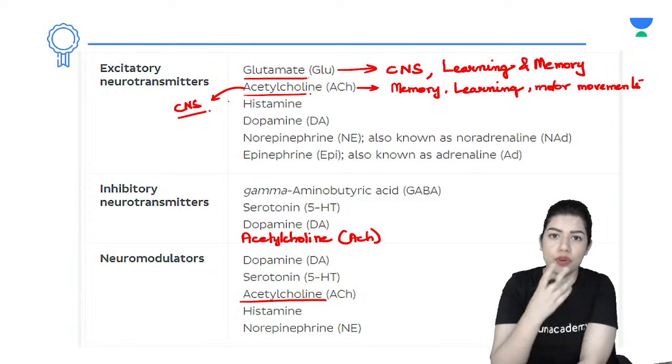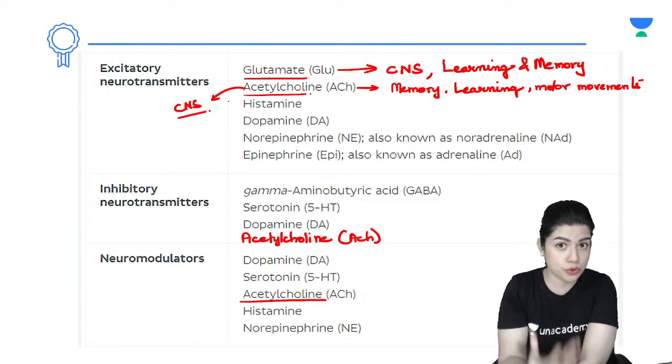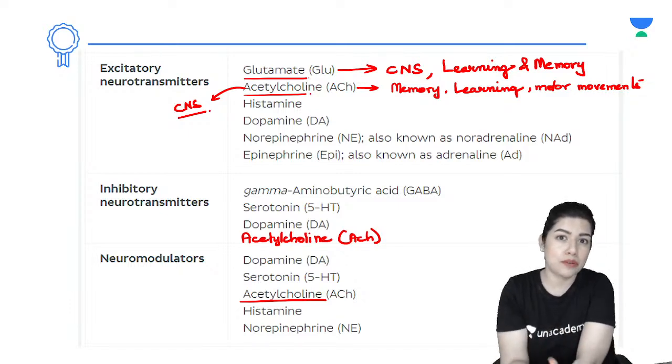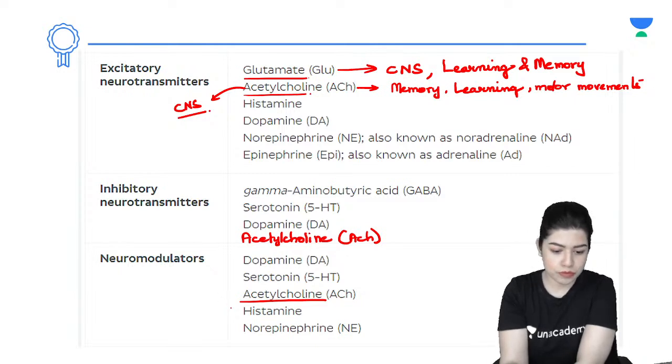In fact, you will find this is one of the most abundant neurotransmitters throughout the body because this helps us perform motor movements. Do you remember the end plate potential that we have done before? I think last week we did it. So with regard to motor movement also, acetylcholine is very, very helpful. All right, wonderful.